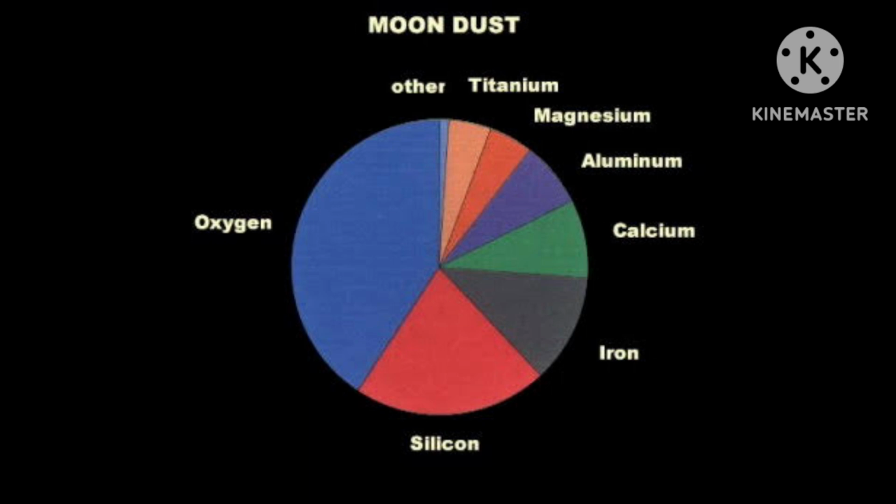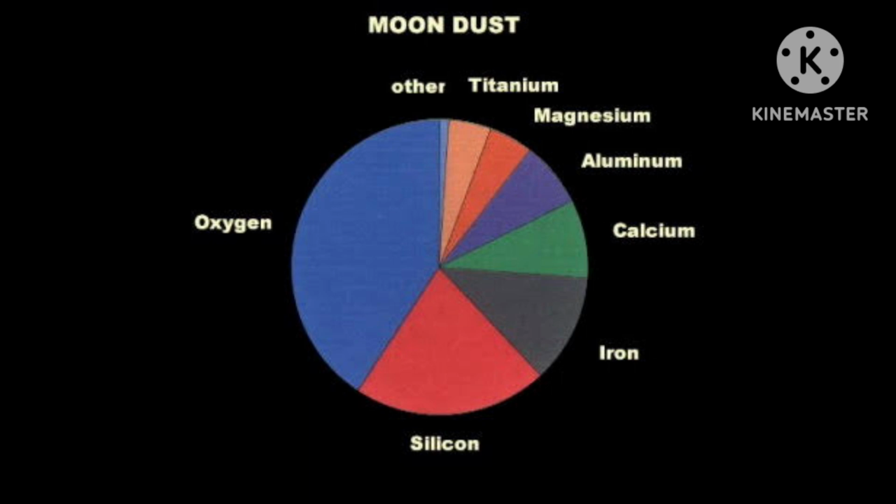Again I will come to this point, but now I want to tell about the chemical composition of the moon. Then what are the elements found? I will tell you. The first element is hydrogen.